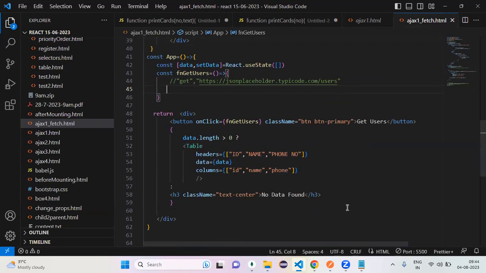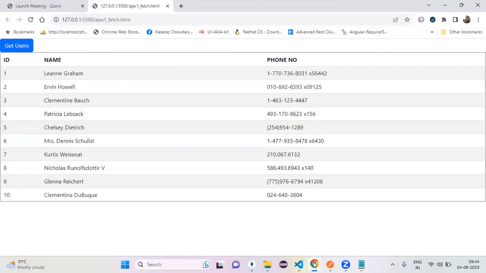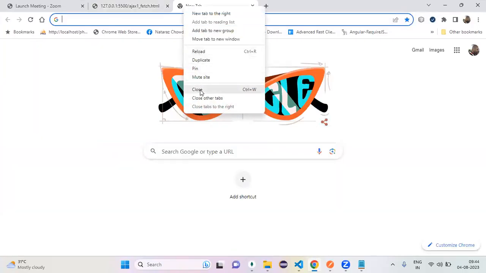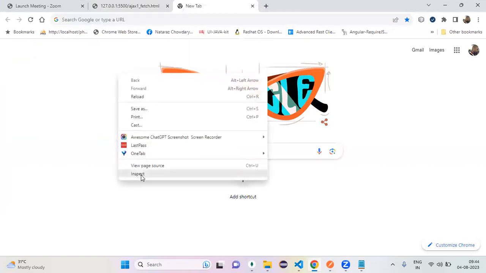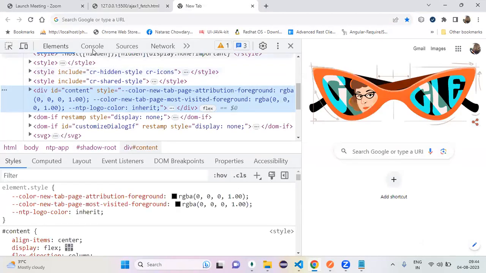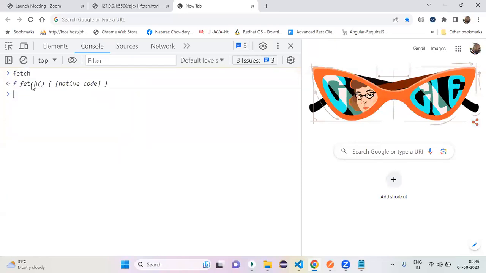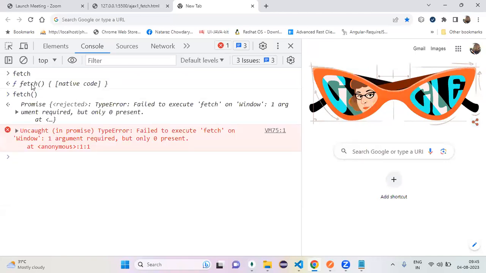First, fetch is a predefined JavaScript function. If you don't know, simply go to your developer console window, go to console, and type fetch. It is a function, not a class. So if it is a function, can I call it? The fetch method returns a promise object. Agreed with me? Okay, perfect.